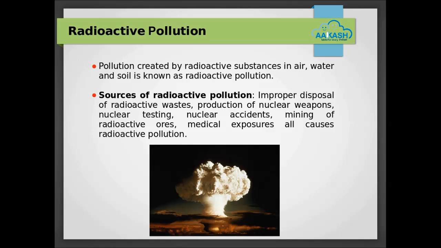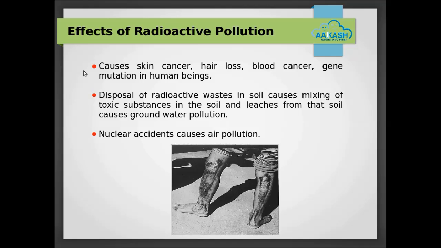Radioactive pollution. Wastes generated by radioactive materials causes pollution of land, water and air. It is the most dangerous type of pollution as it affects all three resources and as it has long-term effects. Sources of pollution are improper disposal of radioactive wastes, production of nuclear weapons, nuclear testing, nuclear accidents, mining of radioactive ores, medical exposures. Radioactive pollution causes skin cancer, hair loss, blood cancer, and gene mutation in human beings.